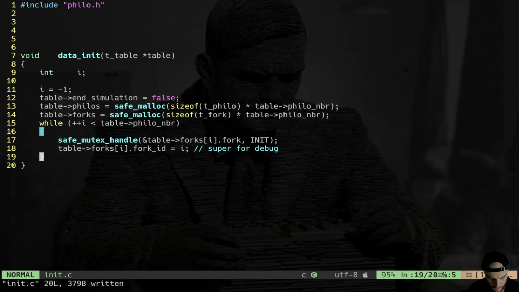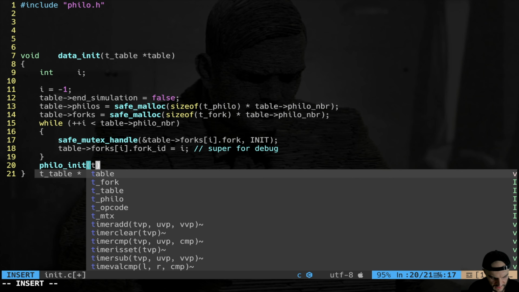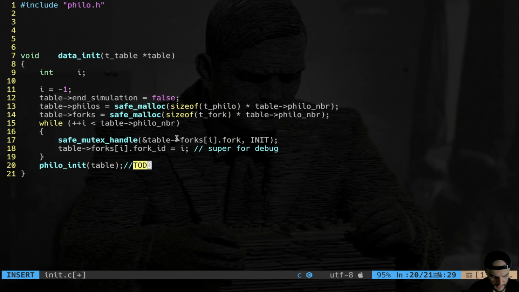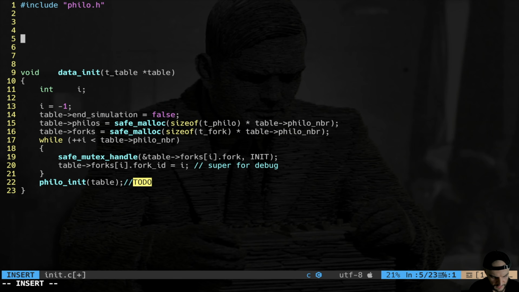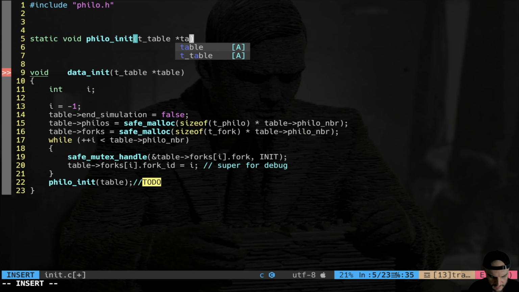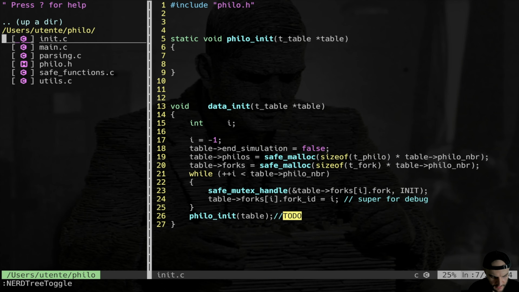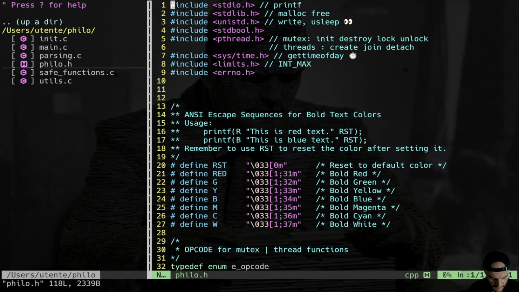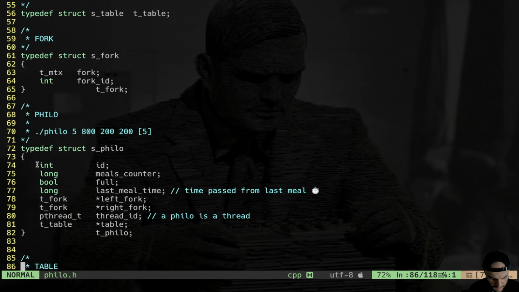Nice. Then we have to init the actual philosophers. So I'm going to create a function that I call philo init, and as an input I give the table. All right. This again is going to be another function, static void philo init, type table, like that. So basically here for every philosopher we have to give an ID, meals counter, full, and init all this data, and of course assign the forks.